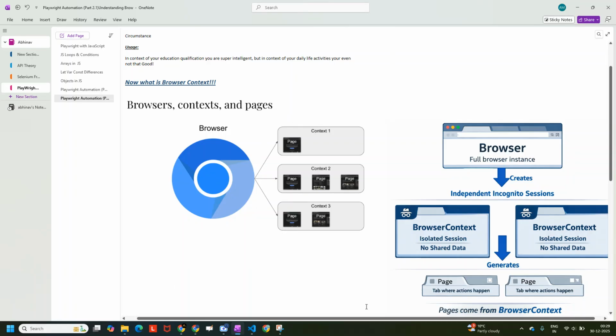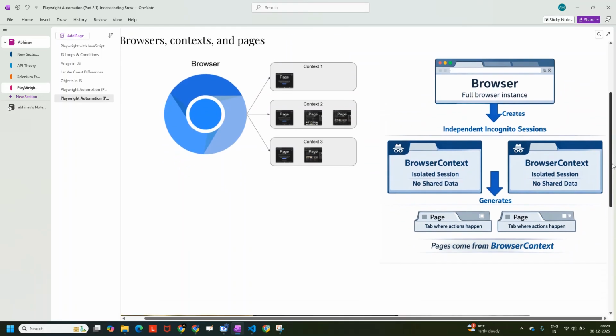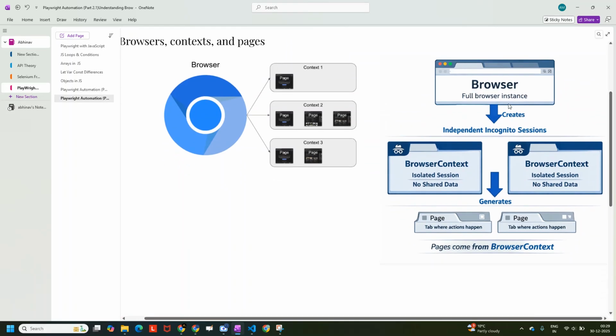Okay, so now try to understand this diagram. It will make even more sense. So browser is a full browser instance, and from one Chrome browser that you have installed, you can create two incognito sessions. Can we create or not? Yes, we can create. We already know how to create incognito sessions, and all those sessions are simply isolated sessions. The data that is put over here will not affect any activity or any data that is being displayed or an ongoing activity on another browser context.